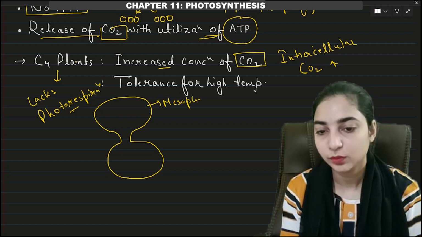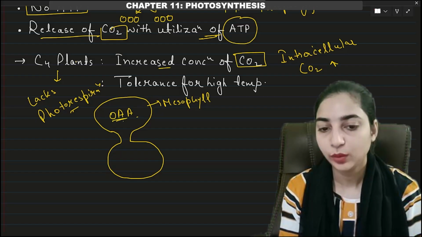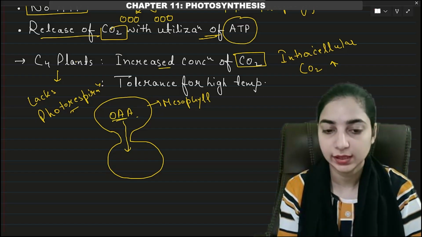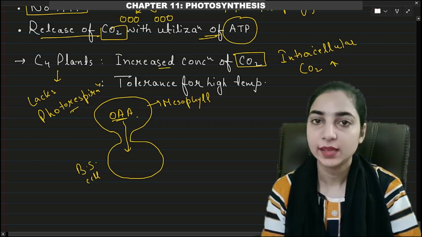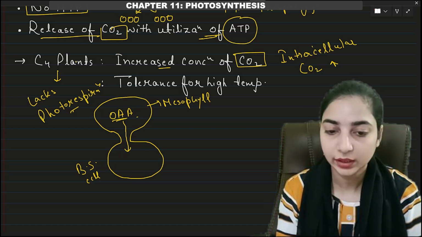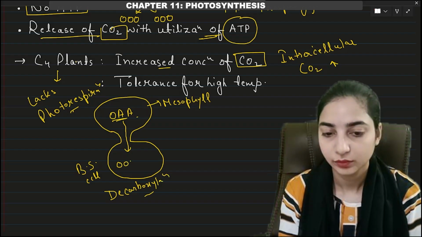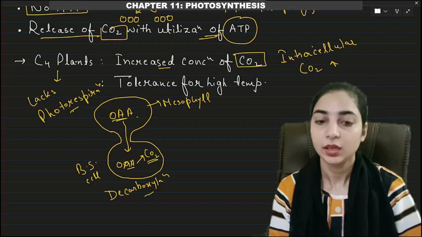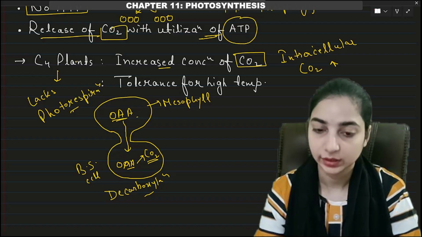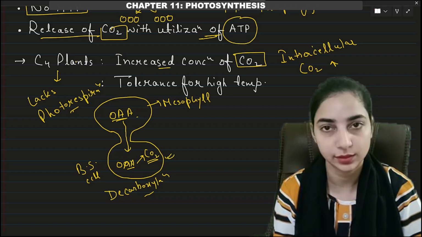In the mesophyll cells, what is formed? 4-carbon molecule, that is oxaloacetic acid, is formed. This oxaloacetic acid is transported to the bundle sheath cell. Then this oxaloacetic acid is broken down. Okay, here decarboxylation takes place. So from the oxaloacetic acid, carbon dioxide is removed. Right. So this process is taking place continuously. That means continuously the concentration of carbon dioxide is increasing in the bundle sheath cells.